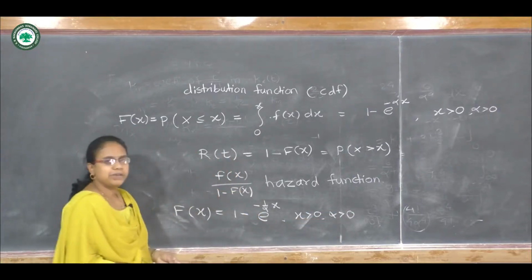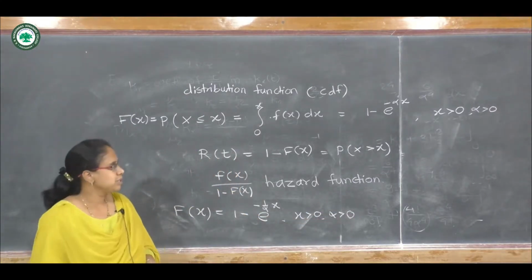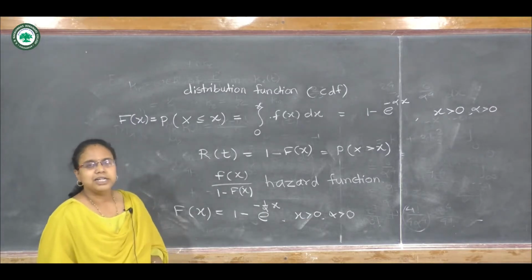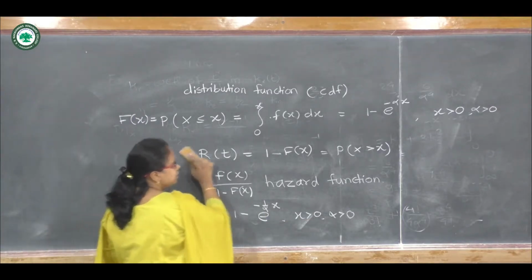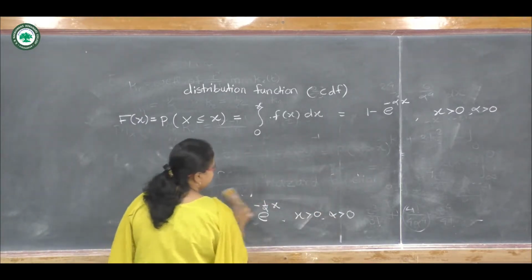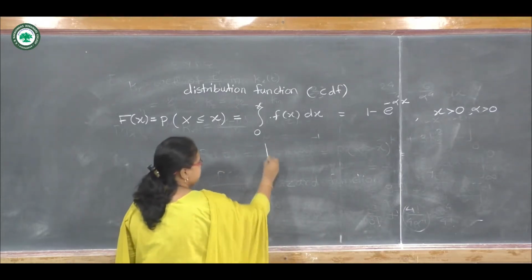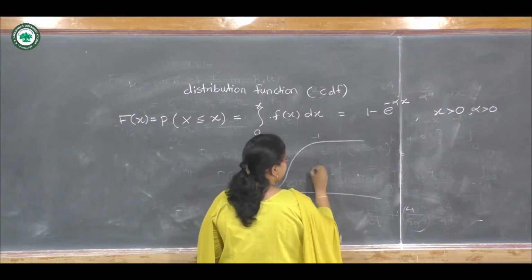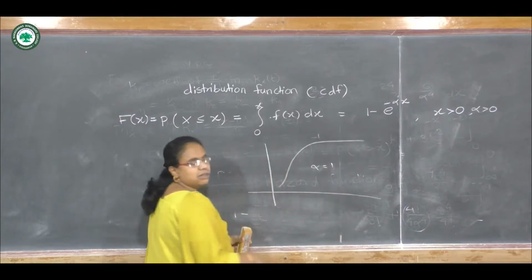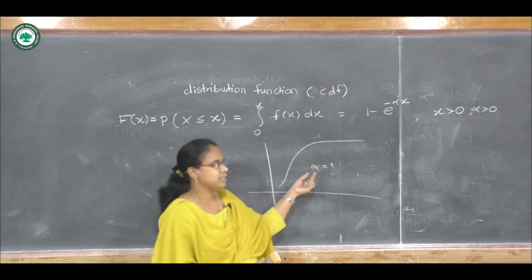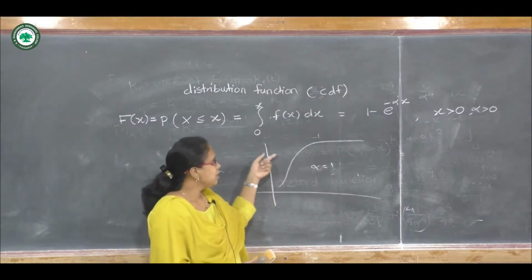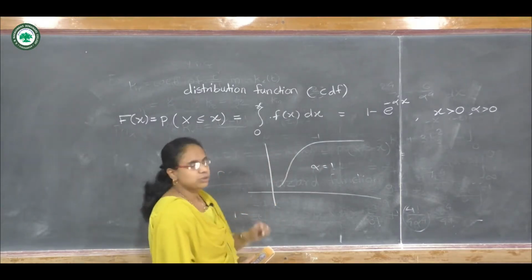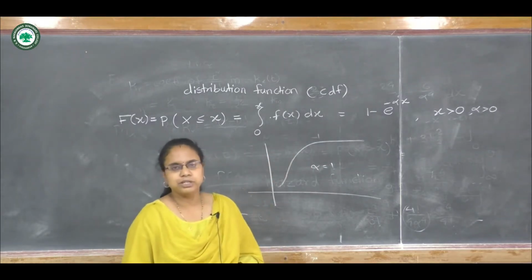So in this way we can obtain the distribution function, and its graph will look like this. When alpha equals 1, we can plot the graph like this. So this is the graph of the distribution function for the exponential distribution.